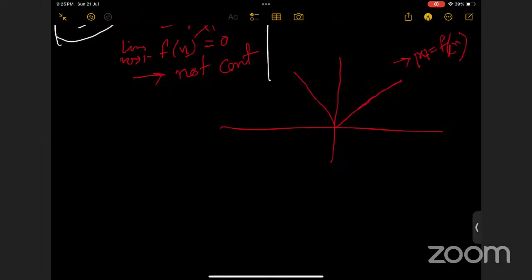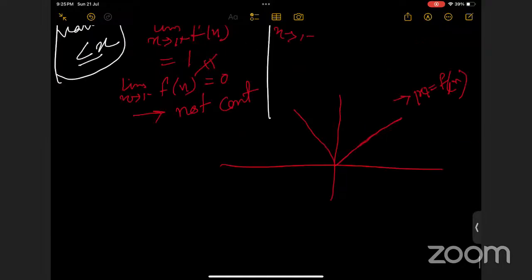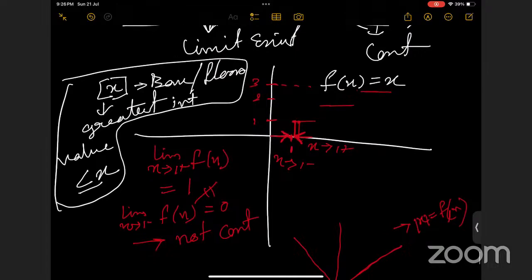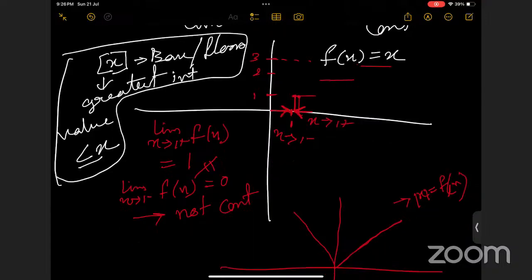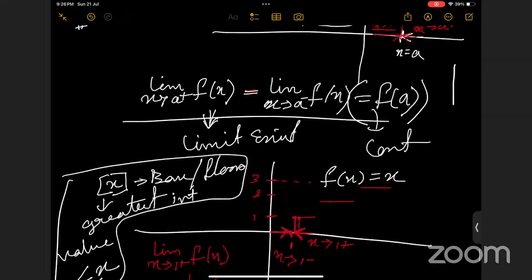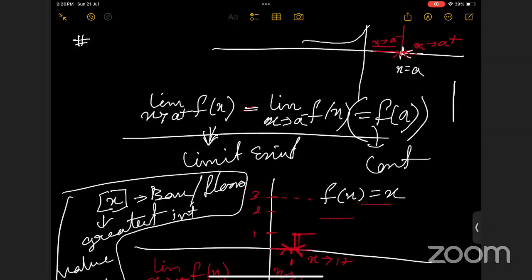Excuse me, ma'am. If we are getting the LHS and RHS both as infinity, then will it be continuous or not? No. Continuous means that at that point, when you are taking limit x tends to a, this value should be a real number, f(a).